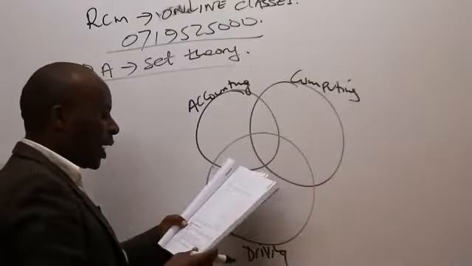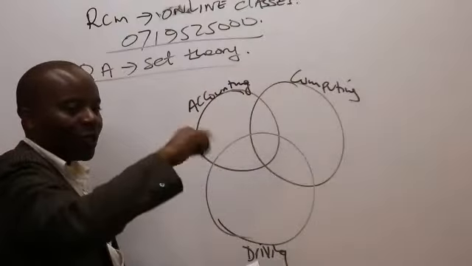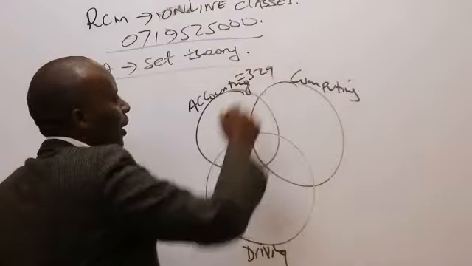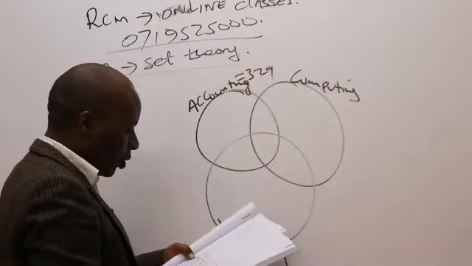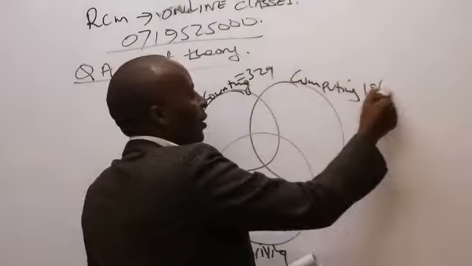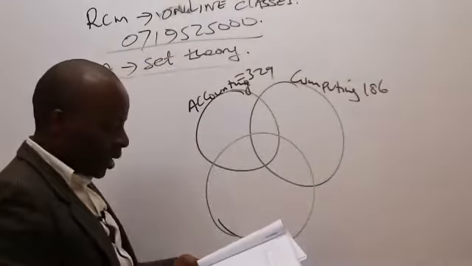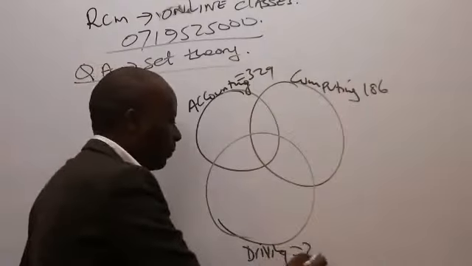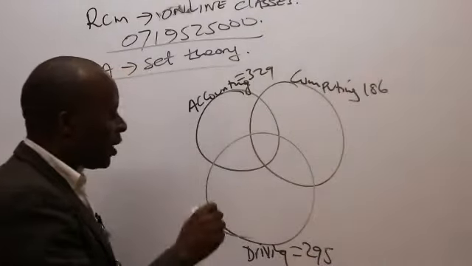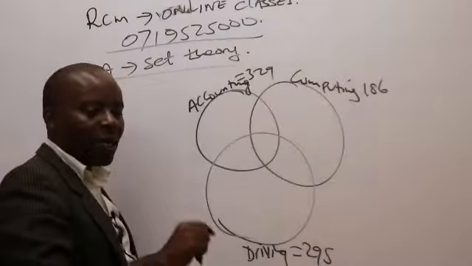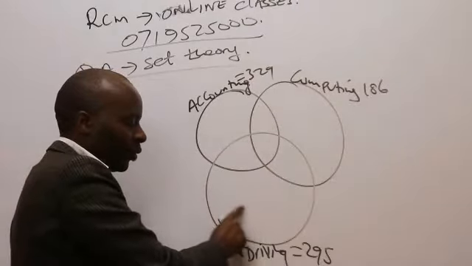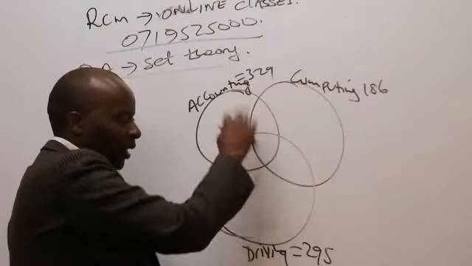You're told 329 students are undertaking the accounting course. They haven't specified, just general. So accounting is 329. Computing course is 186. And then we have 295 students who are undertaking the driving course. If they said driving course only, I would have put that inside this empty space, without other courses.